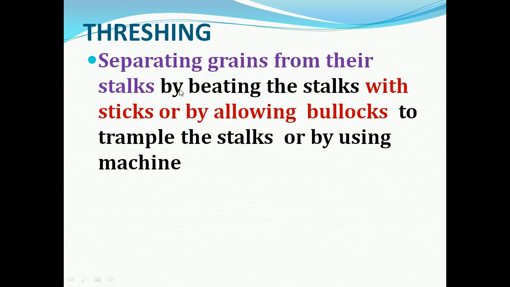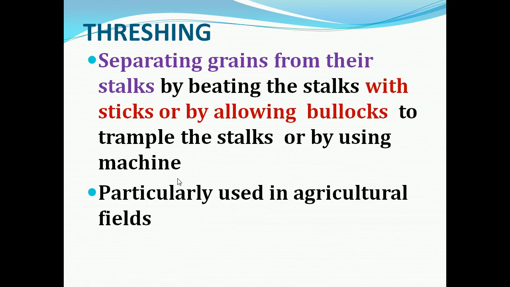Grains are separated from their stalks by beating the stalks manually with a stick, by allowing bullocks to trample them, or by using machines also.